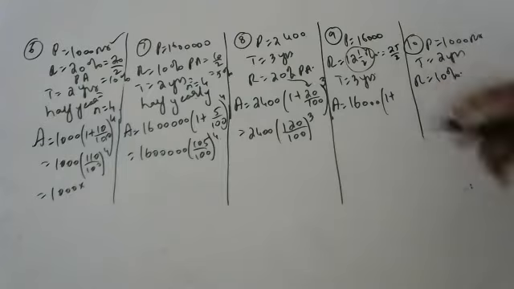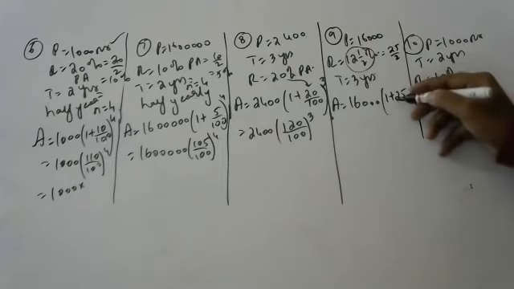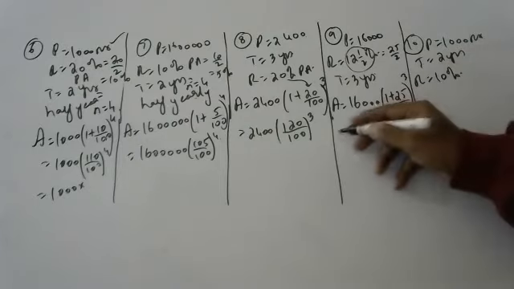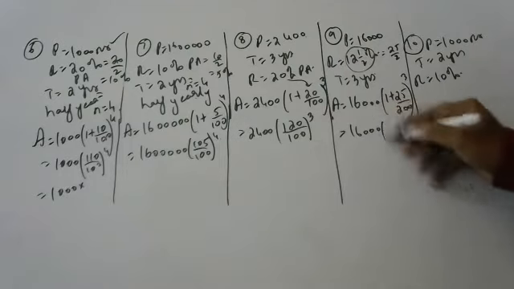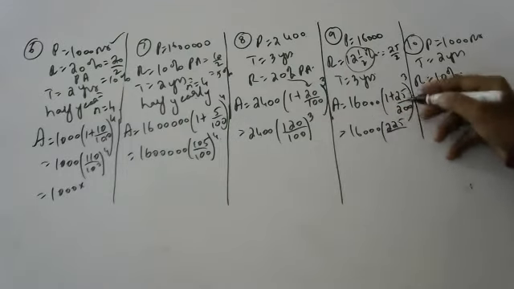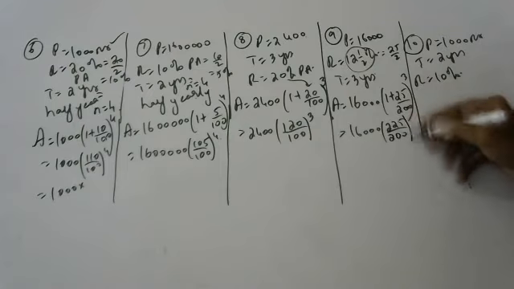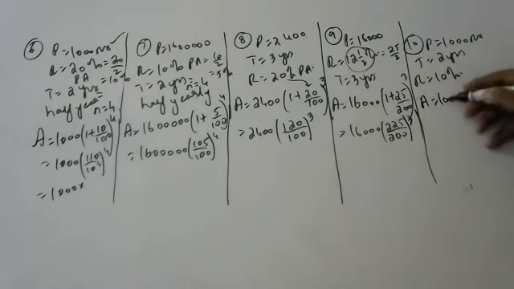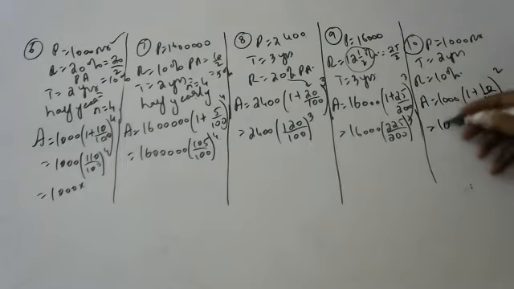So 25 by 2. 25 by 2 by 100, that is 25 by 200, whole to the power of 3. 16,000 into 225 by 200 whole to the power of 3. This also you tell: A is equal to 1000 into 1 plus 10 by 100 whole power of 2.